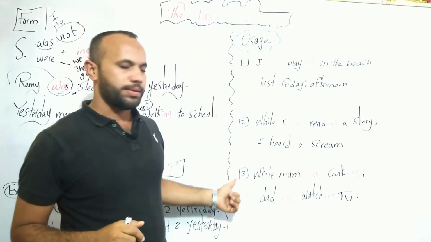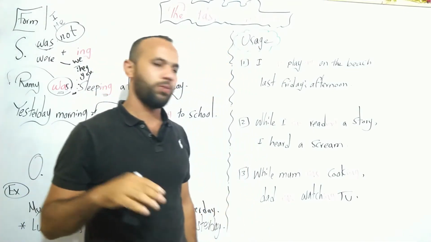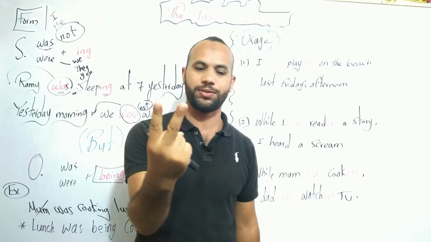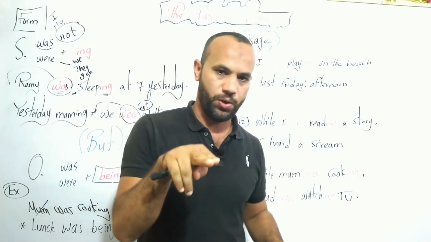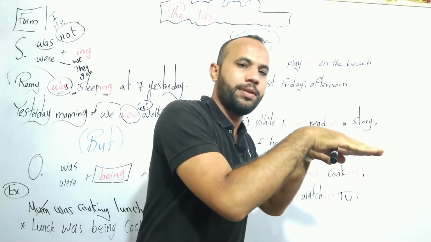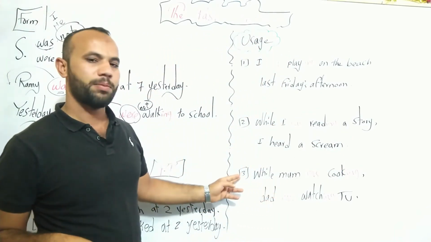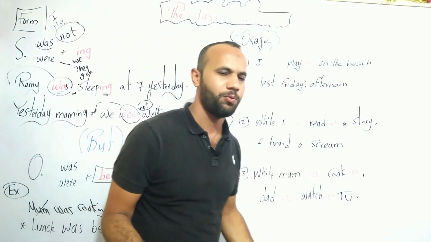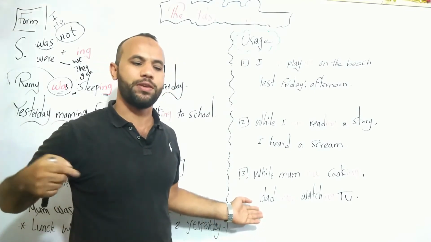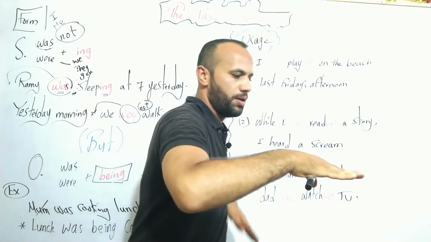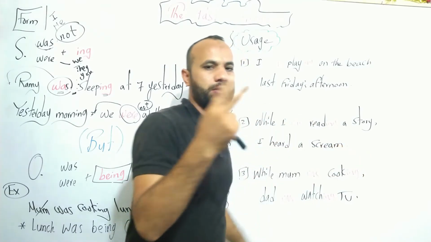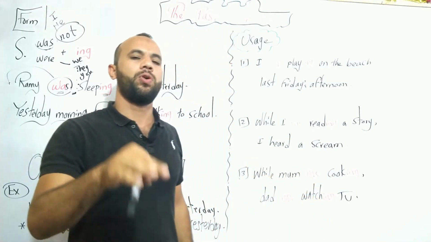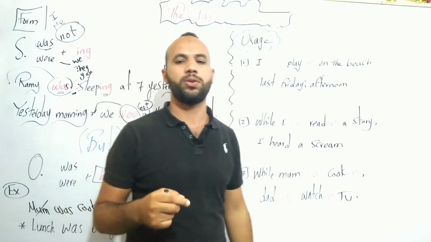The third usage of this tense is when two actions are happening at the same time in the past. While mom was cooking, what was happening? While mom was cooking, dad was watching TV. The two actions were happening at the same time in the past. These are the 3 main usages or reasons we use the past continuous tense.